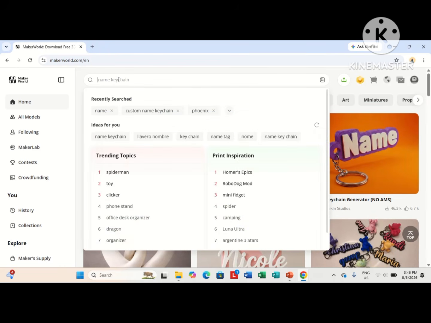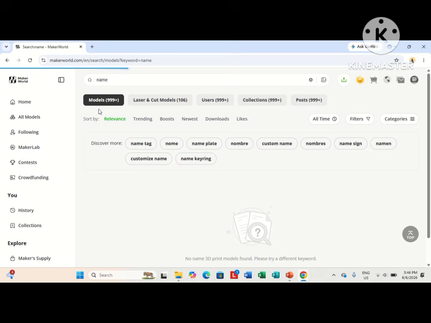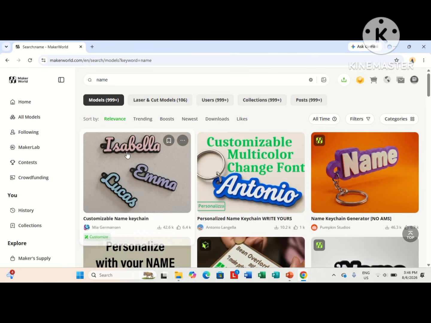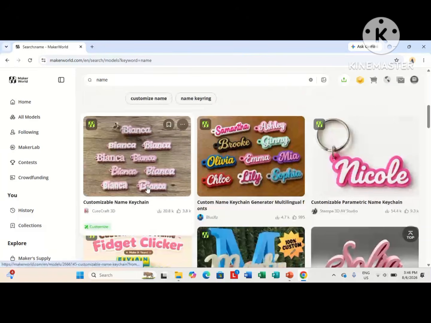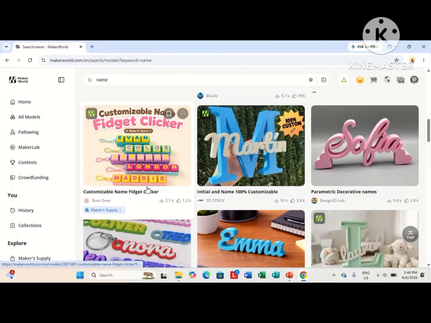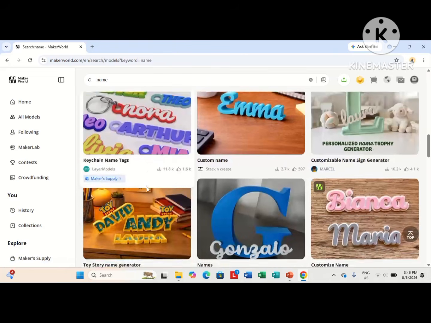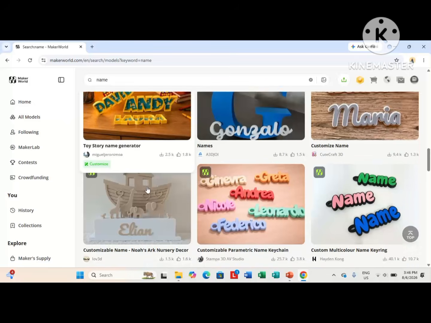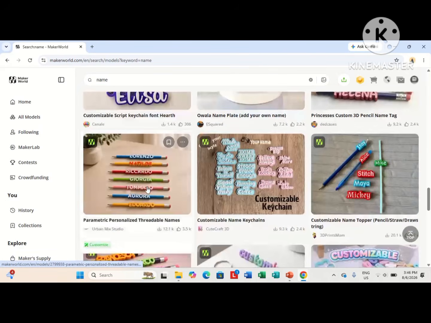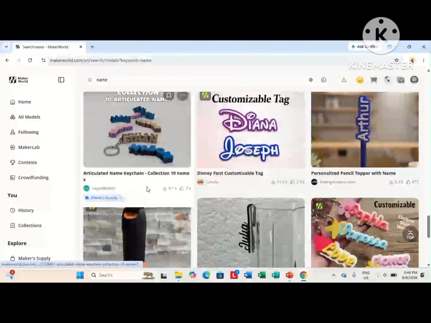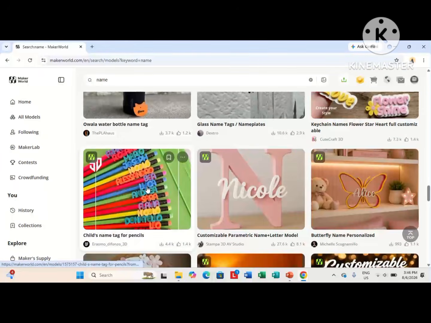Next is search for the model that you want to use. For this demonstration, I will create a nameplate. So there are many templates here. You can choose what you want. But for today, I will choose